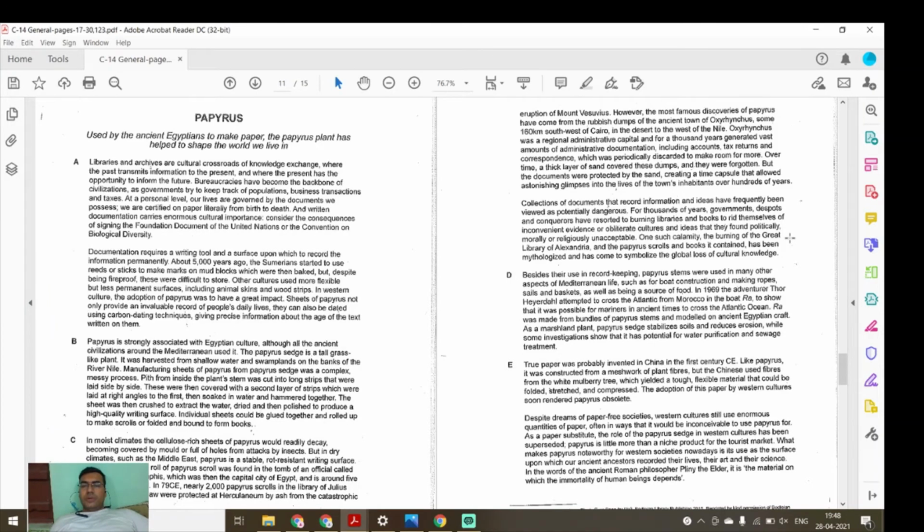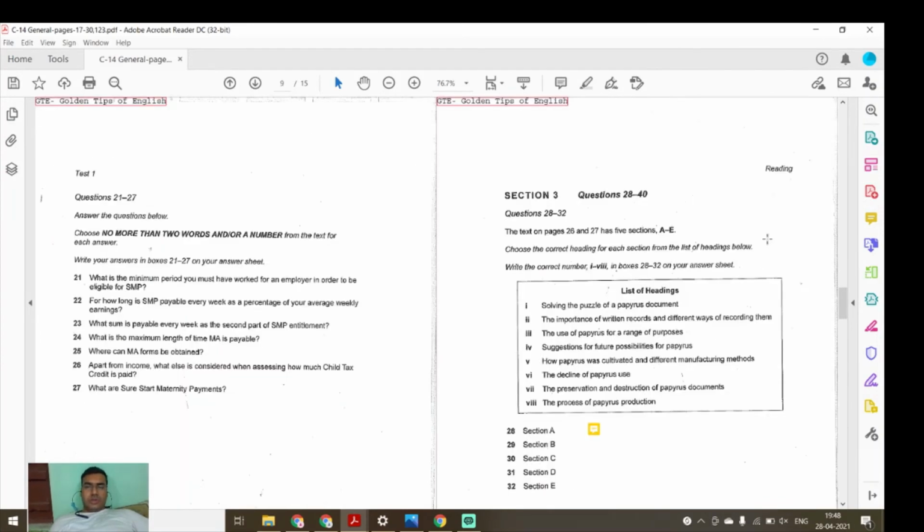One such event was the burning of the Great Library of Alexandria. The papyrus scrolls and books it contained have been mythologized and have come to symbolize the global loss of cultural knowledge. Okay, the use of papyrus for another purpose, suggestion for future possibilities, how papyrus was cultivated, the decline of papyrus, the preservation and destruction of papyrus. See, this full paragraph has told you these things only.